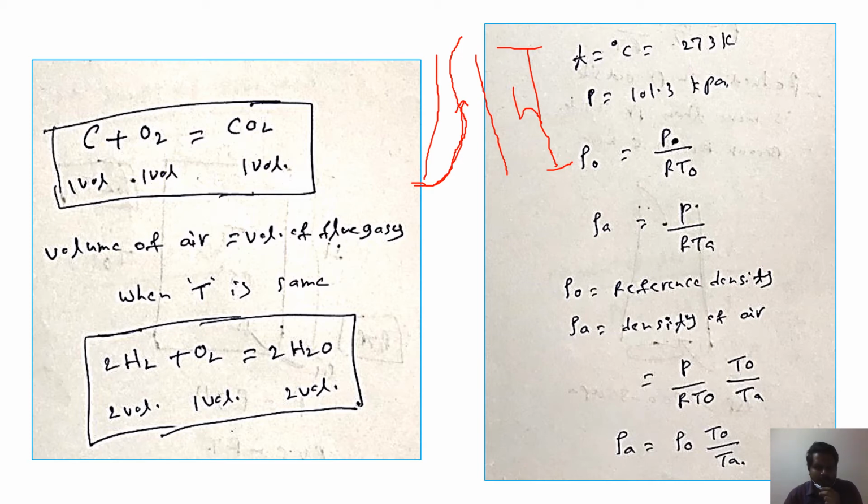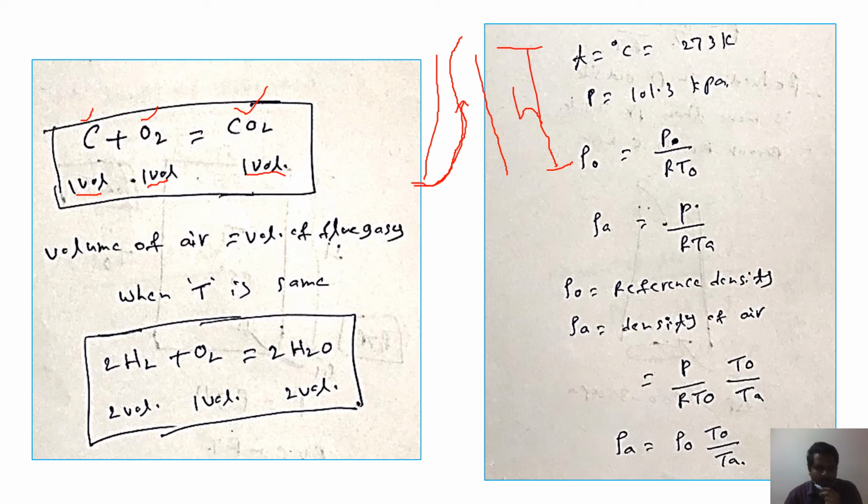Now let us consider, if we take the solid fuel, you know that it will have carbon. When carbon reacts with oxygen, it will give carbon dioxide, which means one volume of carbon when reacting with one volume of oxygen will give one volume of carbon dioxide.